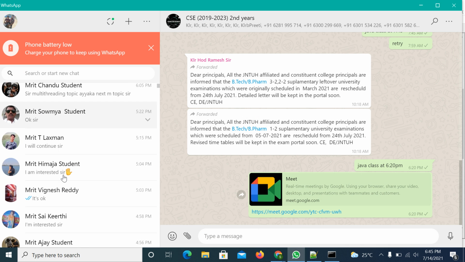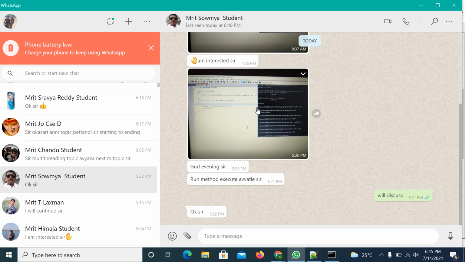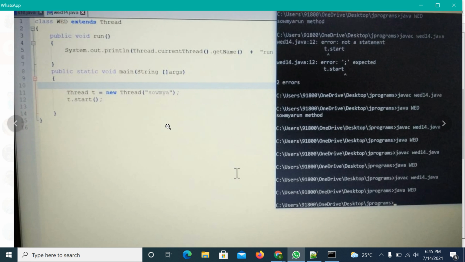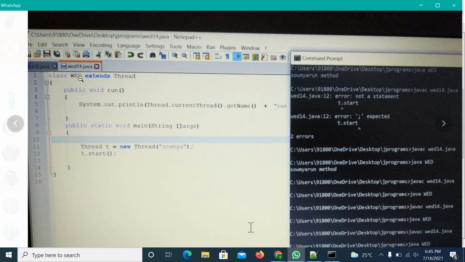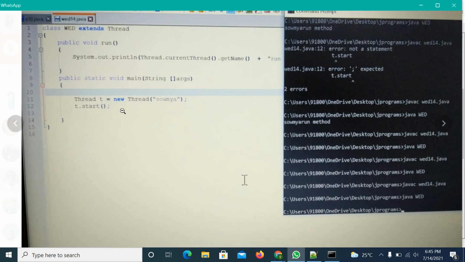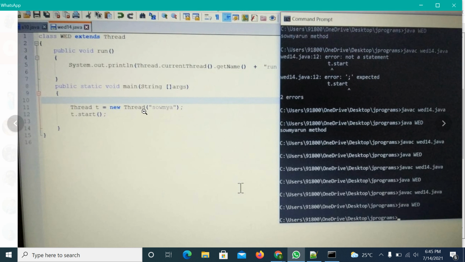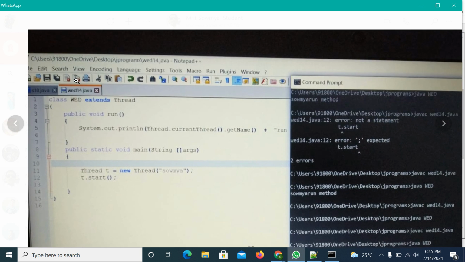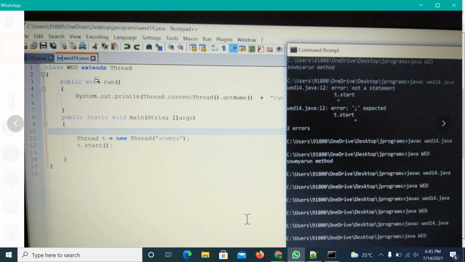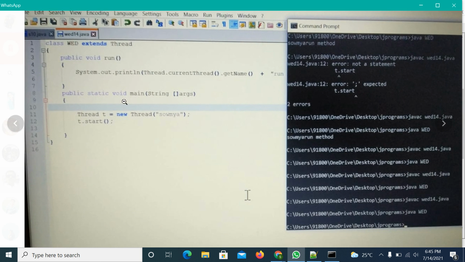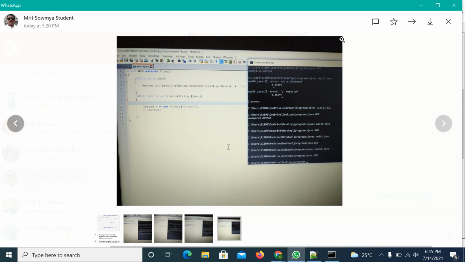This is the case of this one. So in this case, see here. The class name is WED, right? But here we created object for thread class. Actually, you need to create object for WED class. Then you can start the method. Or you can create object for WED and you can forward that reference to thread class. That is also valid. Right.